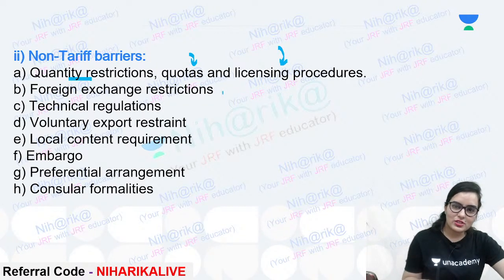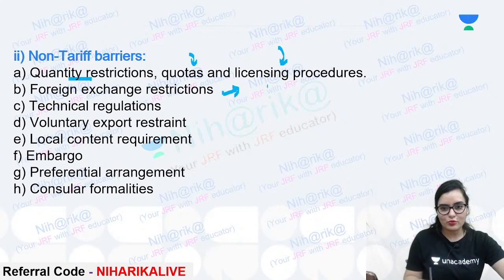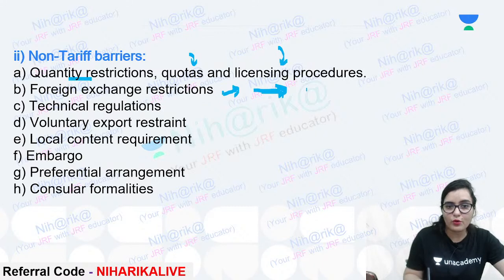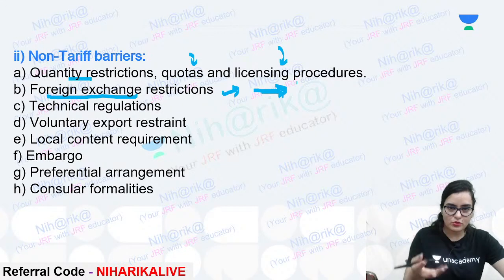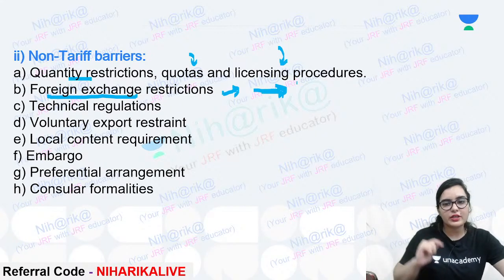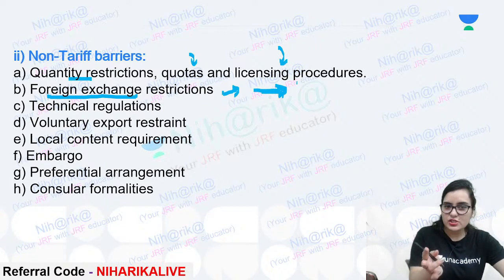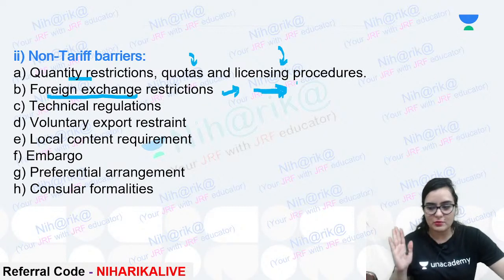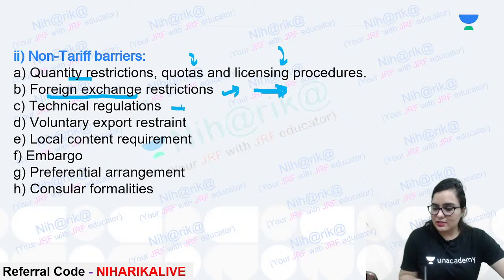Then we have foreign exchange restrictions, where the people in the foreign country may say no, you cannot take more than this much amount, because you cannot exchange more than this much dollar or euro or pound. That is foreign exchange. Like this much you cannot exchange, so this much product you cannot take to your country. If you cannot exchange money, you cannot take that product to your country either, right? Then technical regulations. Now quota, yes. Anti-dumping duty is also there, right?